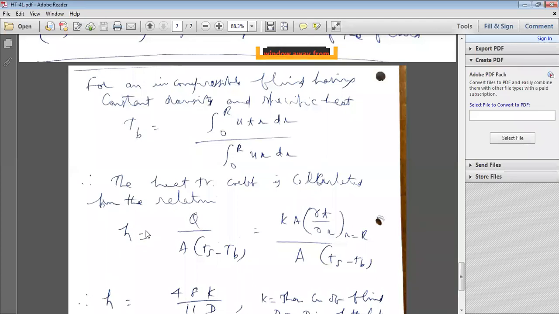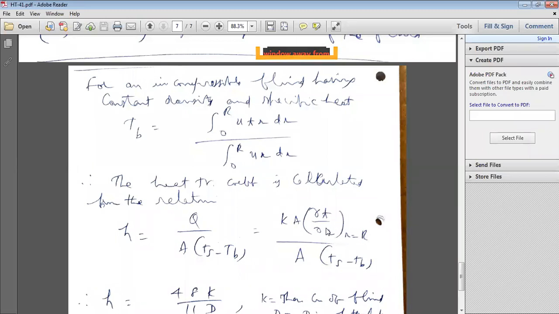From this relation, how do you calculate the heat transfer coefficient? The convection heat transfer coefficient h is equal to Q divided by area into (T_s minus T_b). How do you calculate T_b? By using this formula. But how do you calculate conduction heat transfer? The convection heat that is coming on the surface is the conduction out. That's why it is minus k A dT/dr along the radius, when small r is equal to capital R.